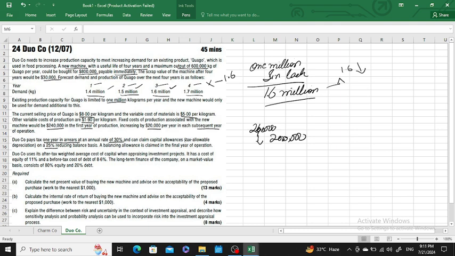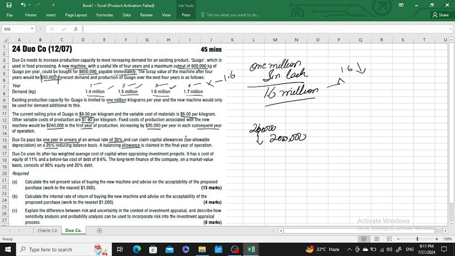Okay, sir. Then moving forward, the balancing allowance is claimed in the final year of operation. So the remaining amount you can claim in the final year of the operation. Okay, sir. What do you mean by the balancing amount, sir? The balancing amount means the scrap value of 30,000; you can claim the 30,000 at the end of the year.